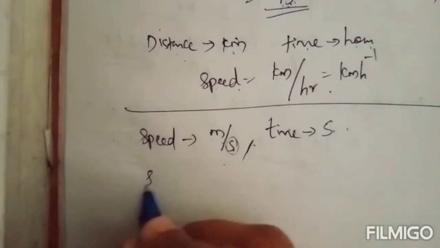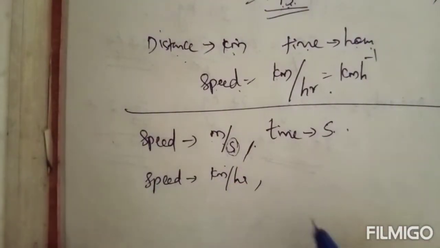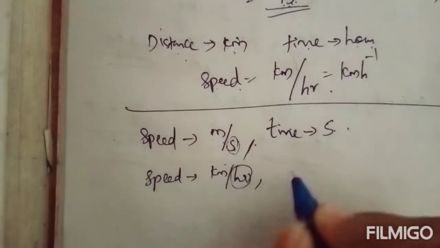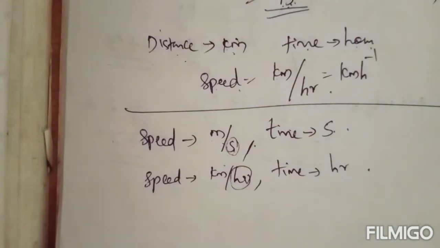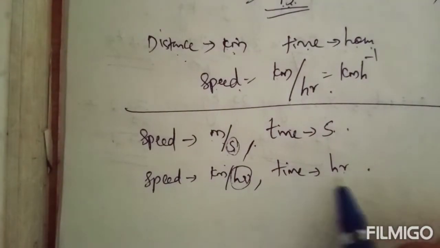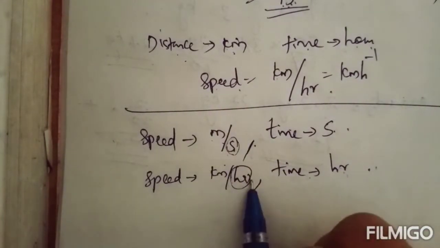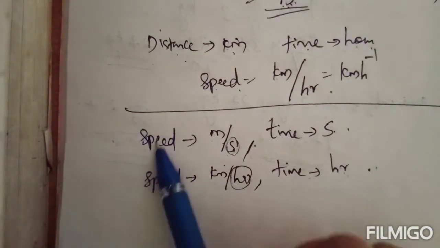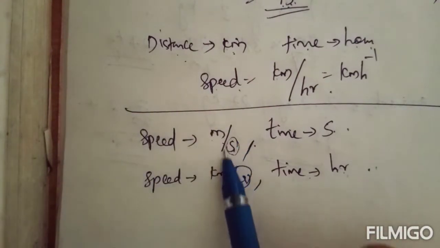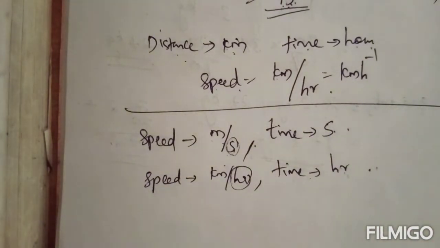And similarly, if the unit of speed is kilometer per hour, then the unit of time should be hour. If in the question time is given in second or minute, you have to convert that to hour. Similarly, if the unit of speed is meter per second, then the unit of time should be second.